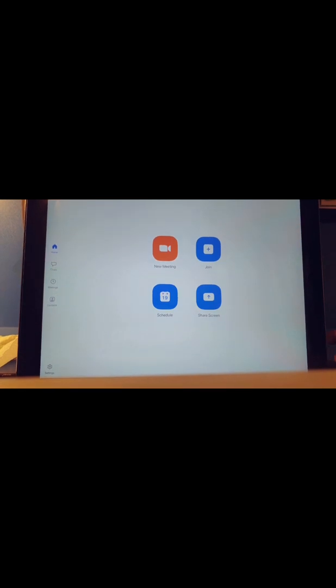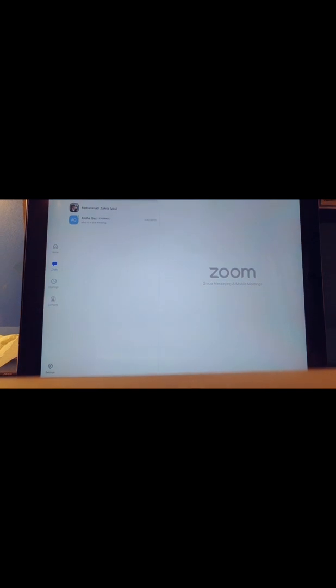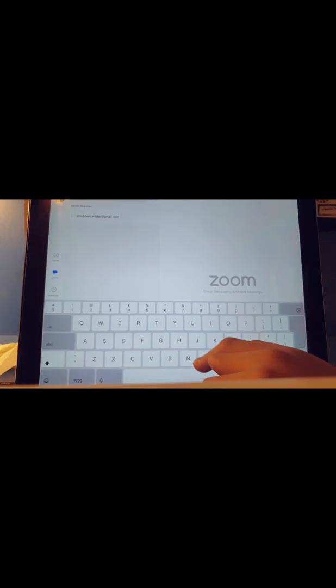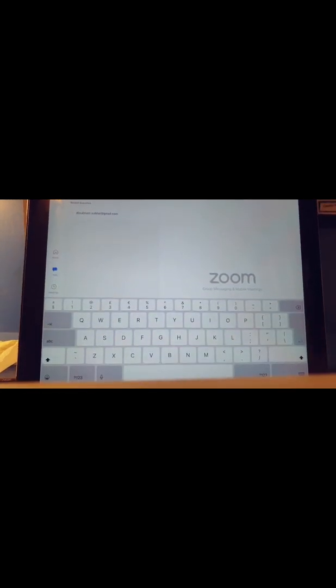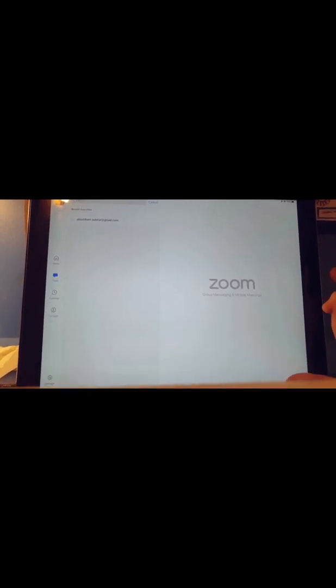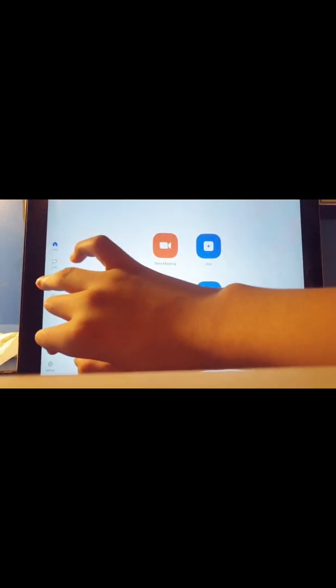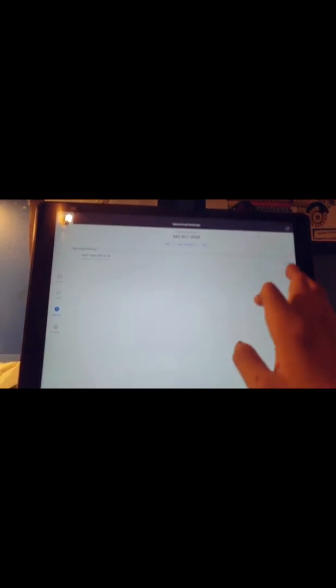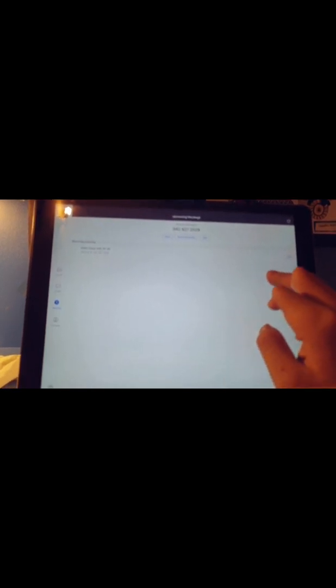So at the side you have options of chat, meeting, and contacts. When you go to chats, you can chat with your friends. You can search over here, and enter the person's Gmail or the account address which he has for Zoom, and then you can chat with that friend. When you go to meetings, you see whichever scheduled meeting you have. You can see it over here. I only have one right now.